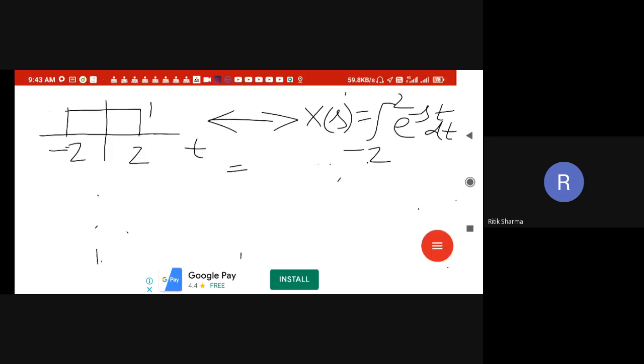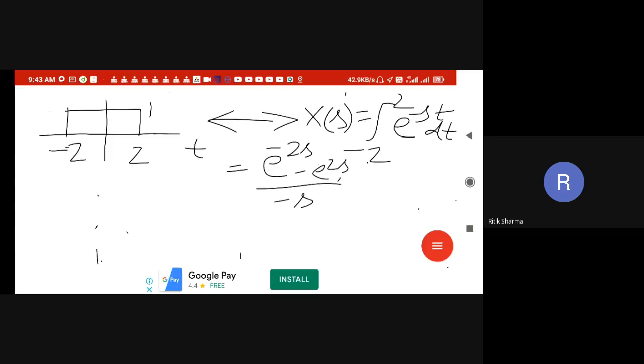This value will become e to the power minus st divided by minus s, and in place of t you have to write 2 and minus 2. So I am directly writing it: e raised to the power minus 2s minus e to the power plus 2s divided by minus s, right? So this will be the answer, e to the power minus 2s minus e to the power plus 2s upon minus s. This is the transform we have for this particular signal, right?